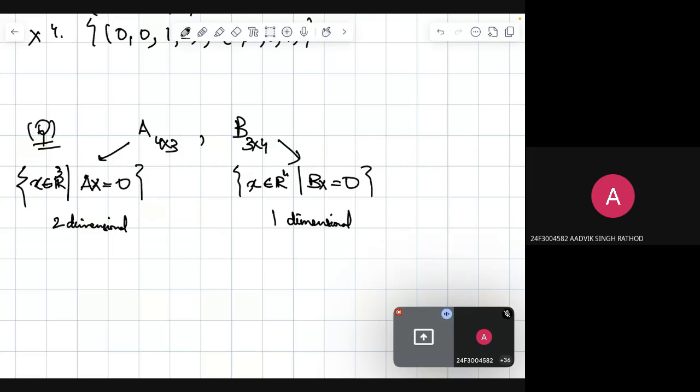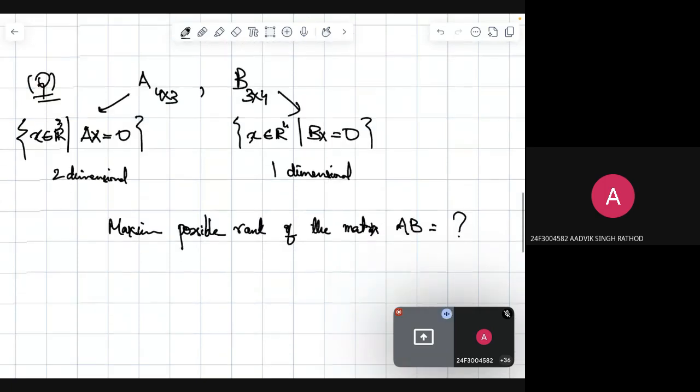We have to find the maximum possible rank of the matrix AB. This is what we have to find.